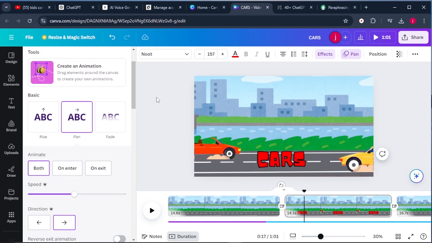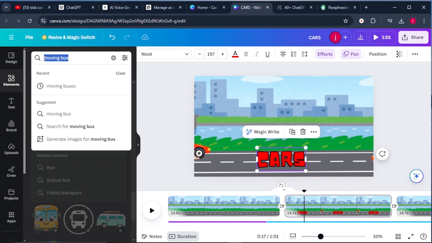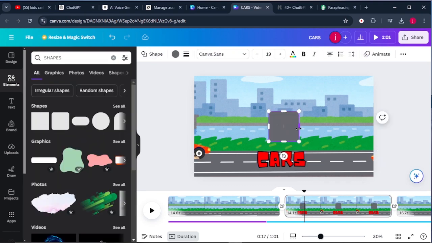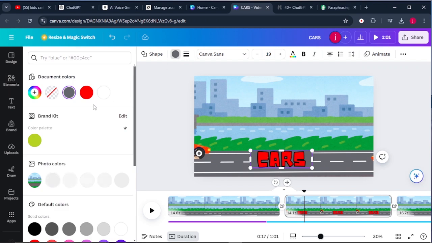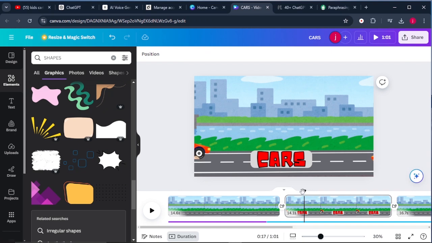Then from there, we can go to elements and search for shapes, and I'll select this shape, and I can resize this shape like this, and I can place this shape here. And from there, I can choose the color of the shape. Let's say I want it to be blue. Okay, so this is perfect.